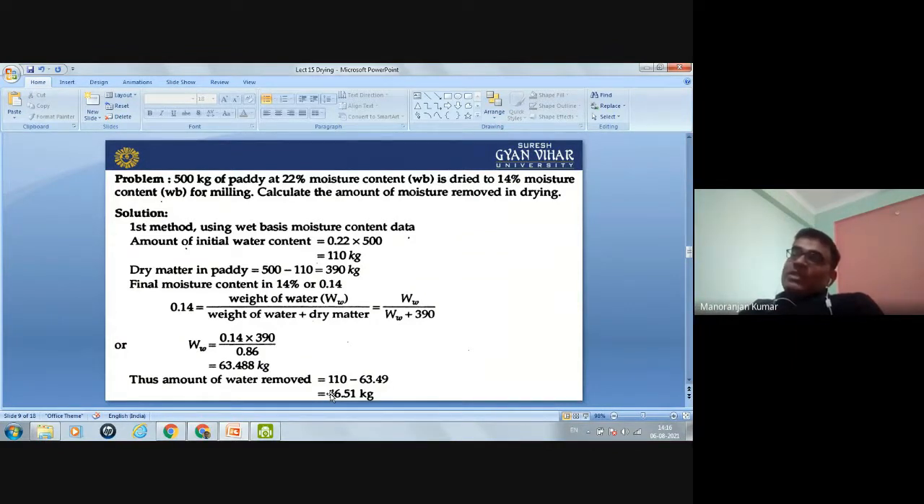Okay, so here you can see in the drying process, not all of the water is removed. In this example, before the drying, 110 kg of water was present. And after the drying, water is also present, but it is less. It is at a predetermined level, that is the 63.488 kg. So in the drying, the total amount of moisture is not removed. But in the dehydration, almost all moisture is removed.